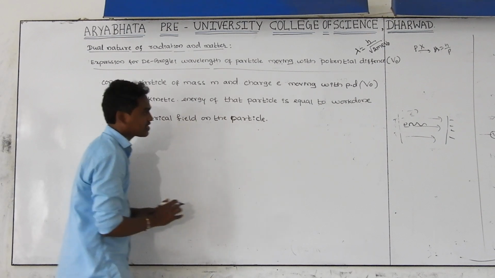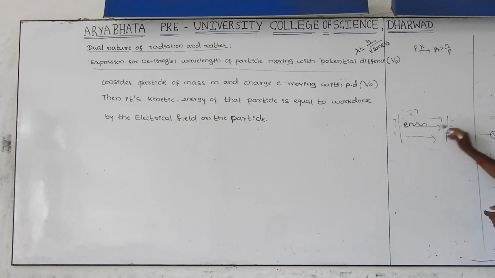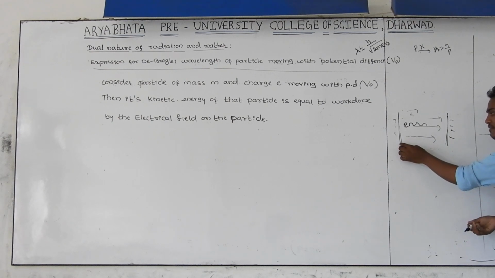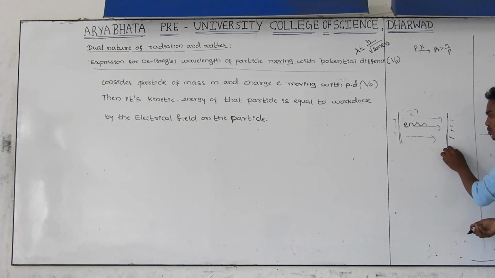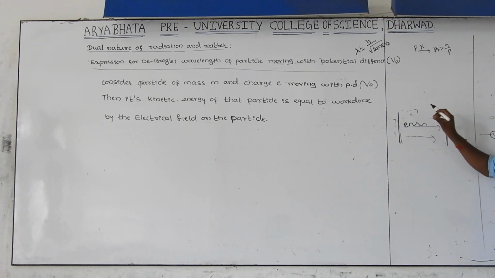Let us consider this is the electrical field. Whenever I am taking an electron, it is not chargeless, it has a charge. This electron is moving from the positive plate to the negative plate, because this is the negative potential. In between, the particle is moving through the potential difference. At this side, the electron experiences the electrostatic force of attraction, and at this side it experiences the electrostatic force of repulsion. Whenever this electron is moving in presence of electrical field, it is moving in the form of waves. Those waves are called de Broglie waves.